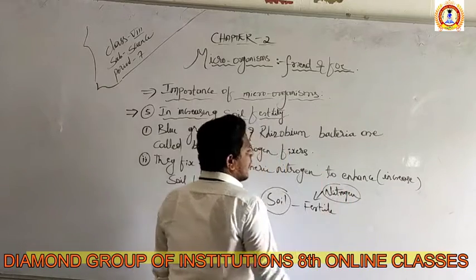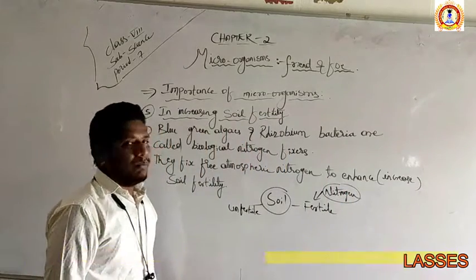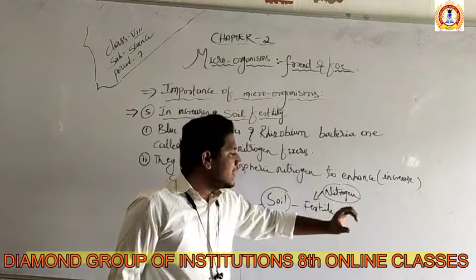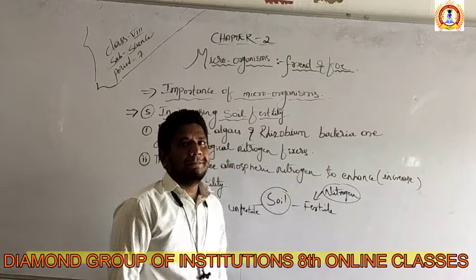The soil which is rich in nitrogen, nitrogen is a component, right. A soil which is rich in nitrogen is called a fertile soil.